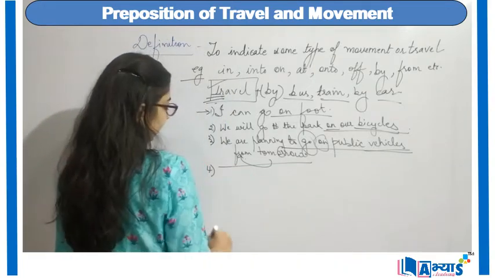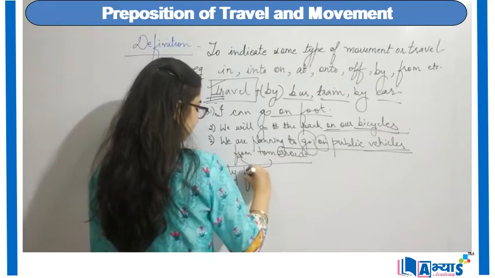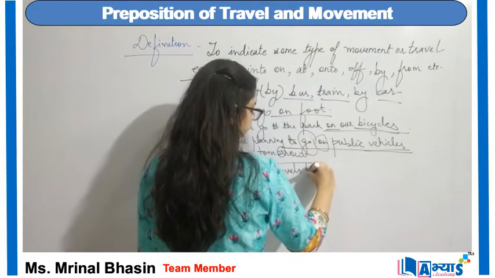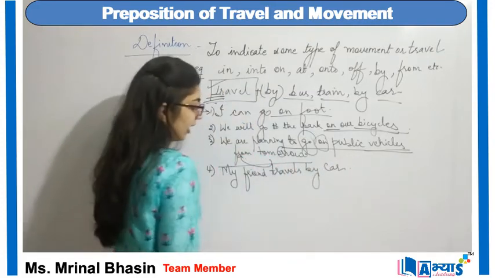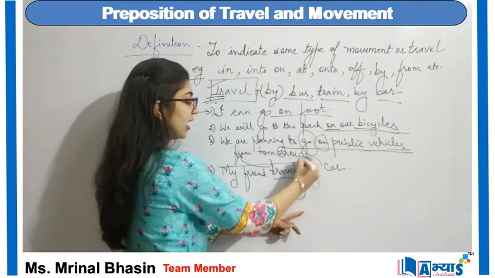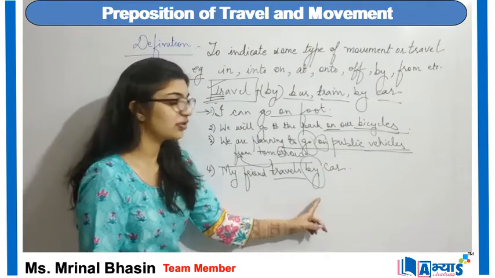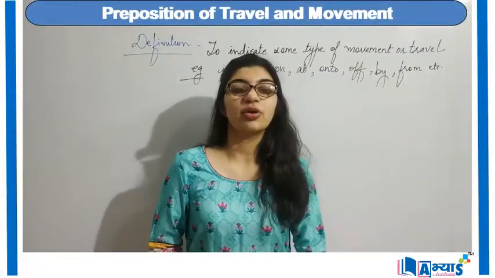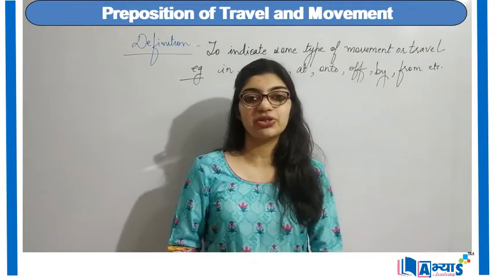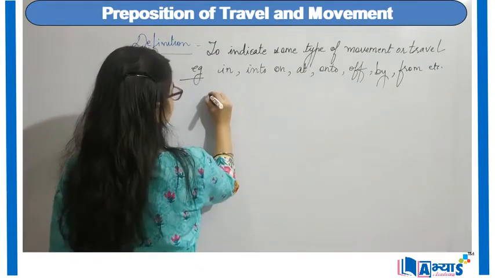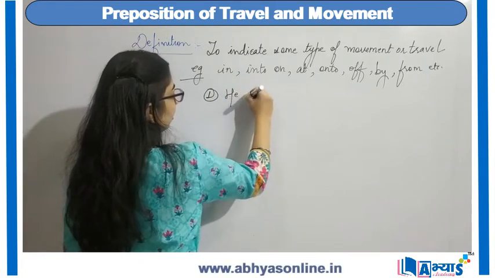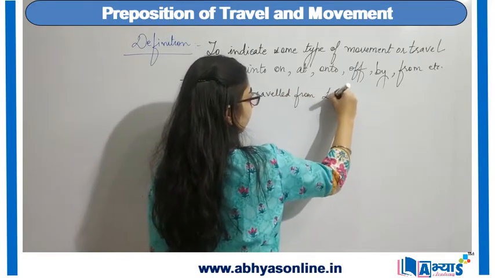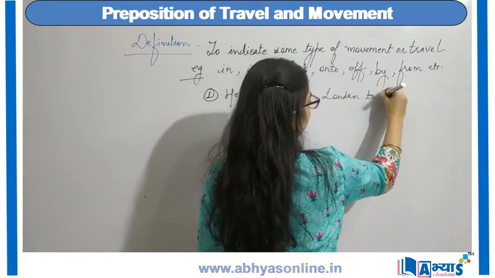Another example can be, my friend travels by car. Again, I am using travel, so I will make use of the preposition by. Another example for the usage of preposition of movement can be: he travelled from London to New York.